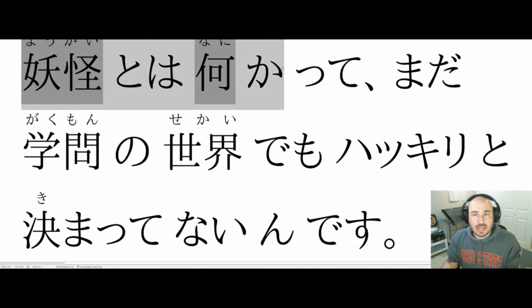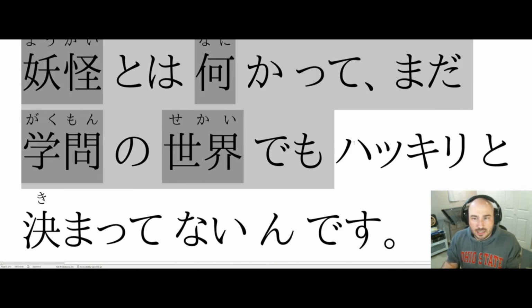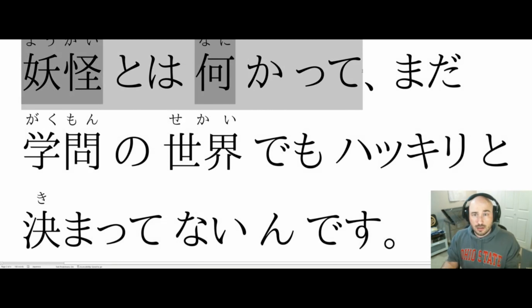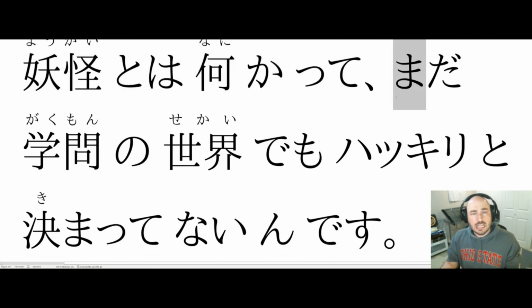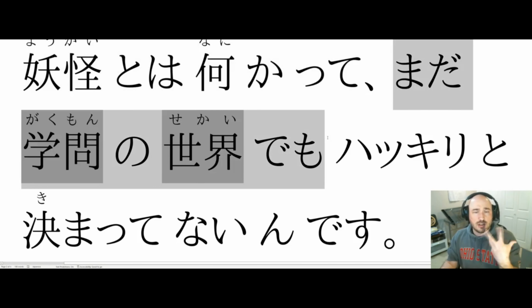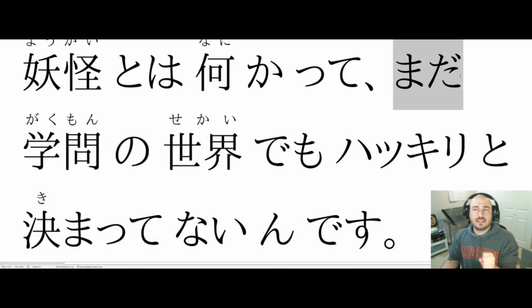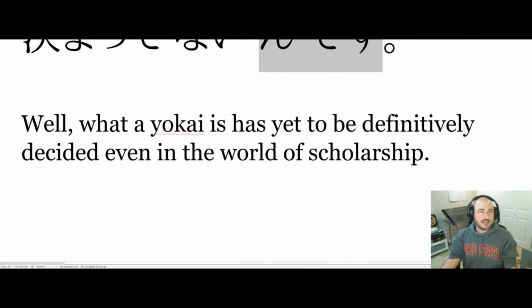Yokai to wa nani ka te mada gakumon no sekai demo hakkiri to kimatte nai. Speaking of a yokai, what are they? This is just sort of quoting that question. Even in the world of the intellectuals and literature world, it hasn't been decided quite distinctly yet. I explained it to you. That is your sentence right there. I translated as well. What a yokai is has yet to be definitively decided, even in the world of scholarship.